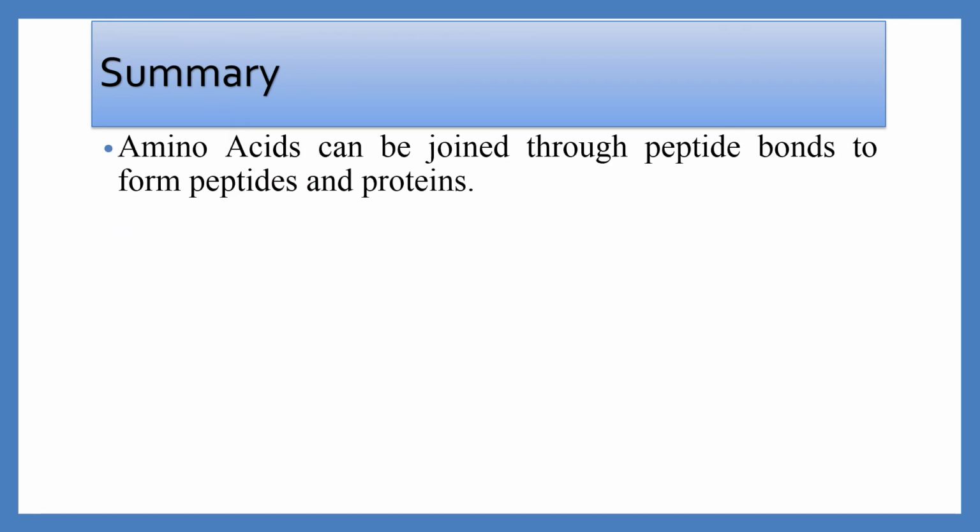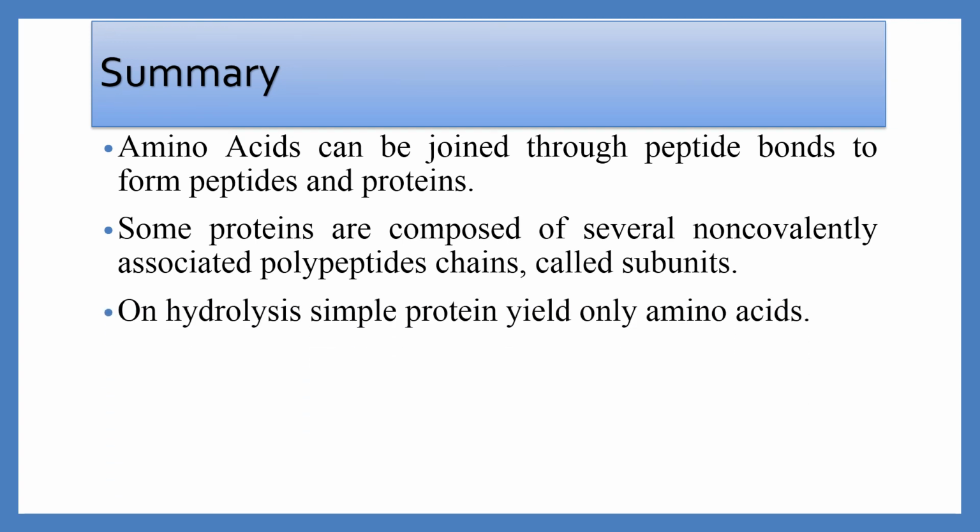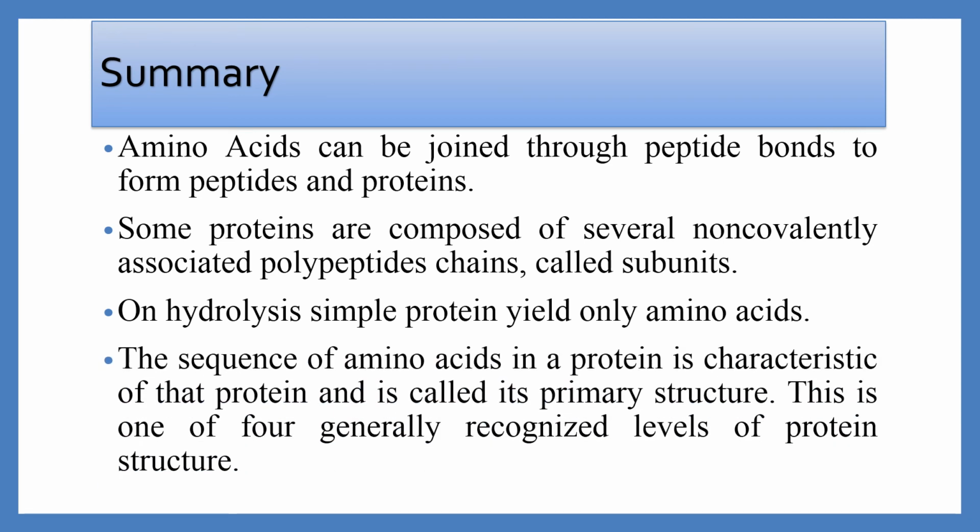The summary of the presentation is that amino acids can be joined through peptide bonds to form peptides and proteins. Some proteins are composed of several non-covalently associated polypeptide chains called subunits. On hydrolysis, simple proteins yield only amino acids and conjugated proteins yield amino acids plus prosthetic group. The sequence of amino acids in a protein is a characteristic of that protein and is called its primary structure. This is one of four generally recognized levels of protein structure.